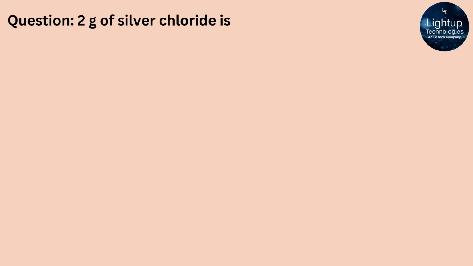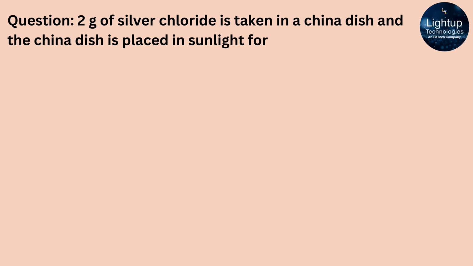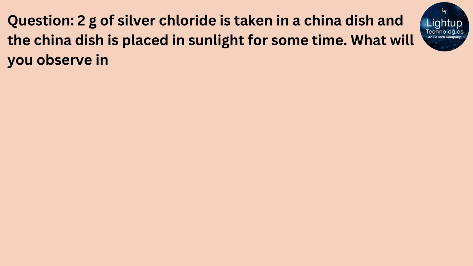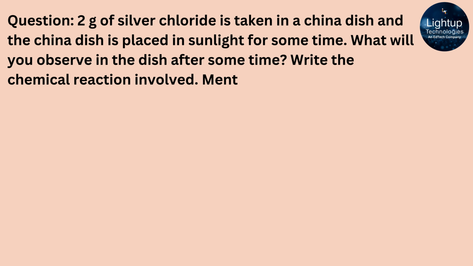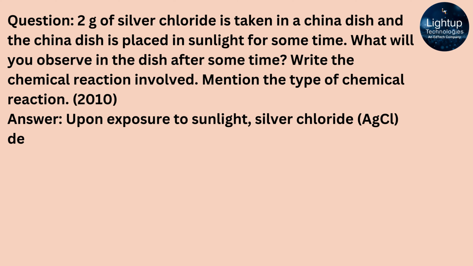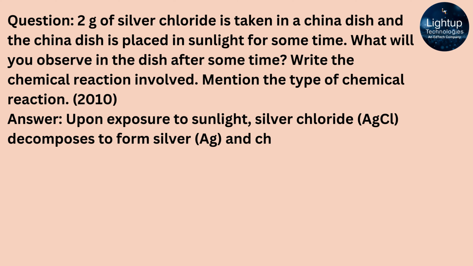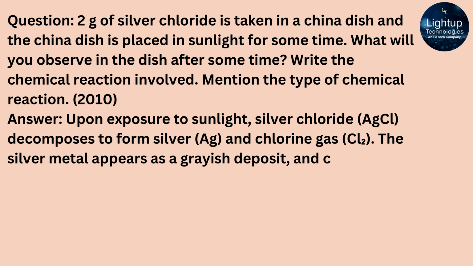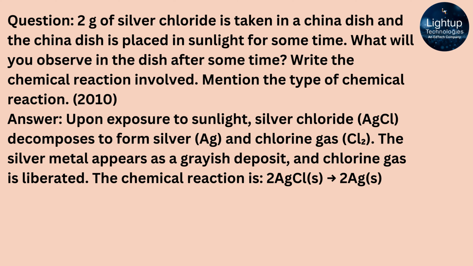2 g of silver chloride is taken in a china dish, and the china dish is placed in sunlight for some time. What will you observe in the dish after some time? Write the chemical reaction involved. Mention the type of chemical reaction. Answer: upon exposure to sunlight, silver chloride, AgCl, decomposes to form silver, Ag, and chlorine gas, Cl2. The silver metal appears as a grayish deposit, and chlorine gas is liberated. The chemical reaction is 2AgCl(s) → 2Ag(s) + Cl2(g).